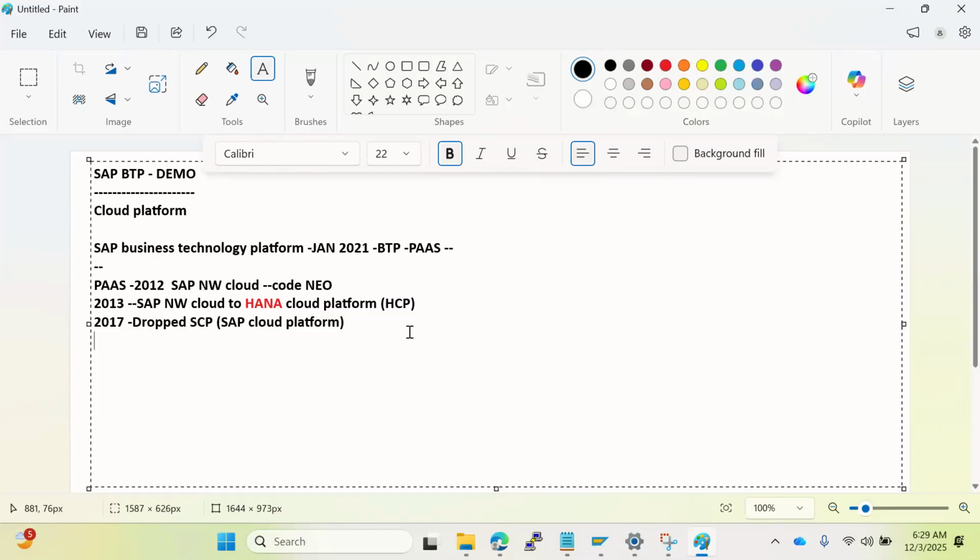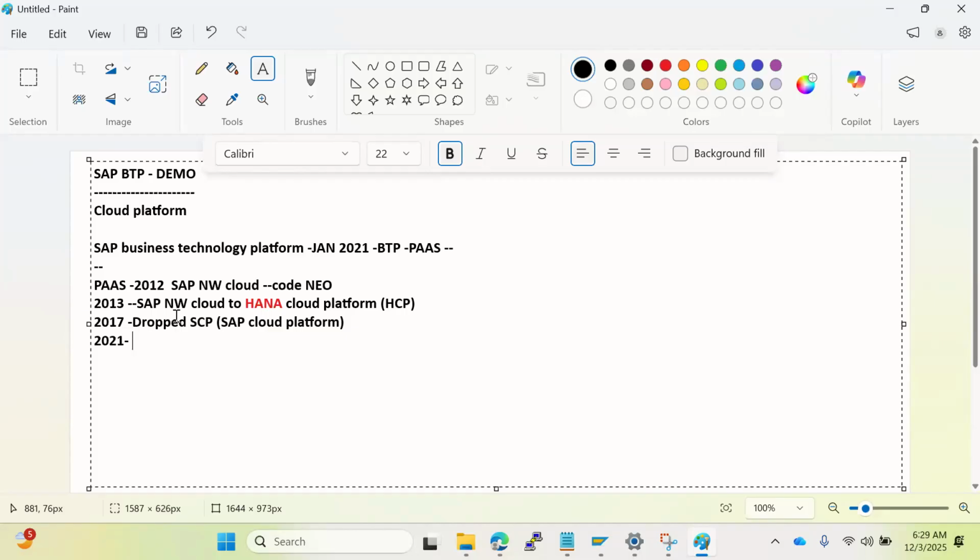Then slowly, in 2021, the cloud platform was officially retired. BTP was introduced as a new brand, not a replacement of the SAP.